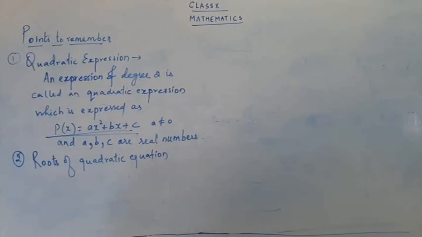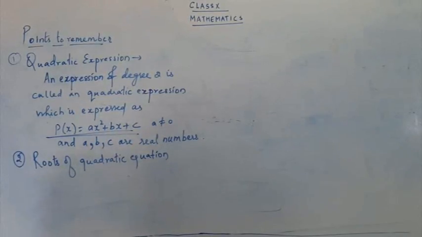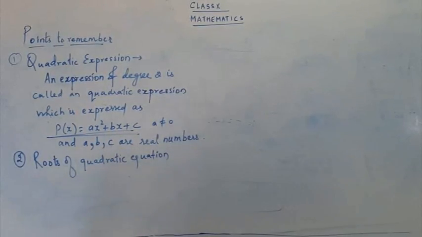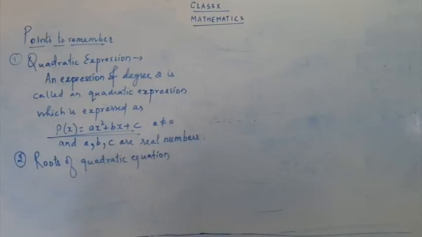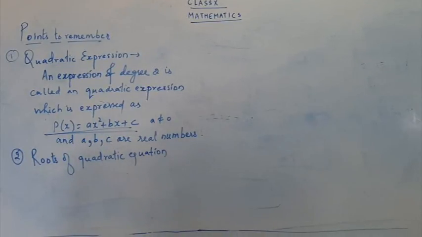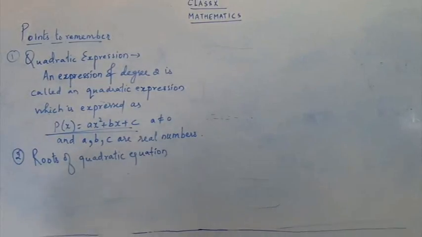Write down the expression. Start from the first point. Let ax square plus bx plus c is equal to 0, a not equal to 0, be a quadratic equation. The values of x such that the expression ax square plus bx plus c becomes 0 are called roots of the quadratic equation ax square plus bx plus c.